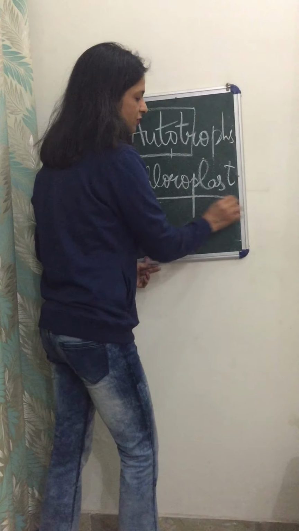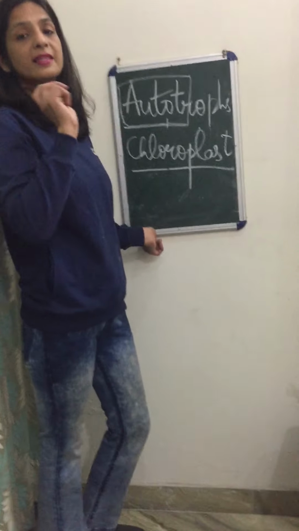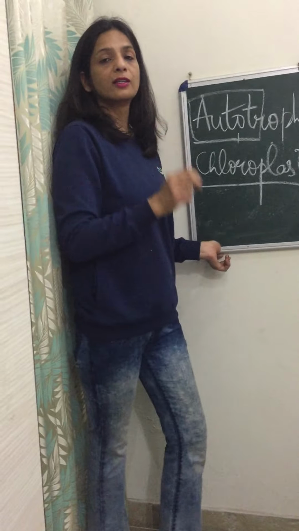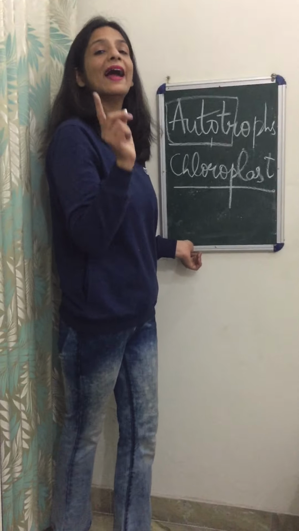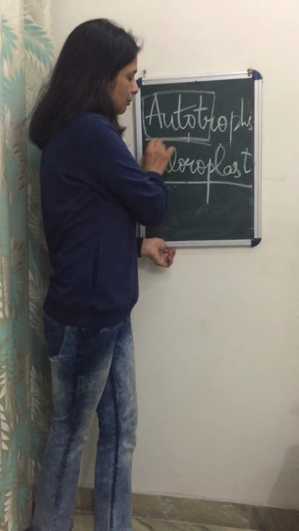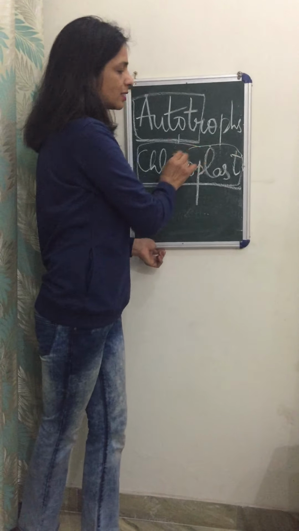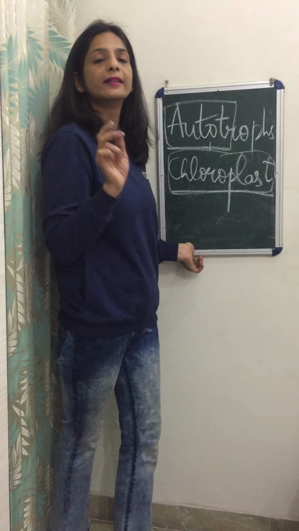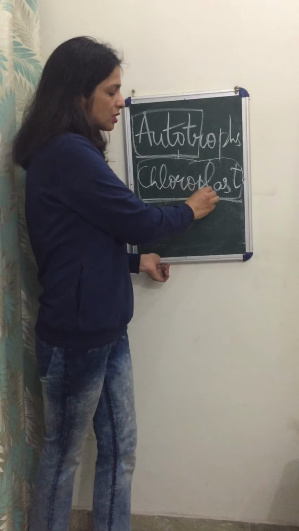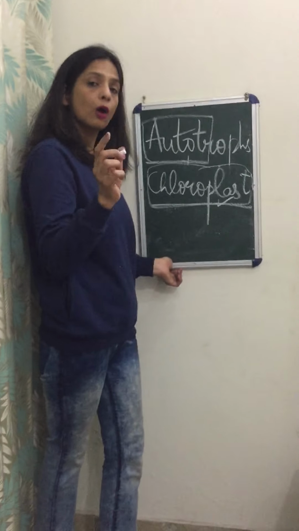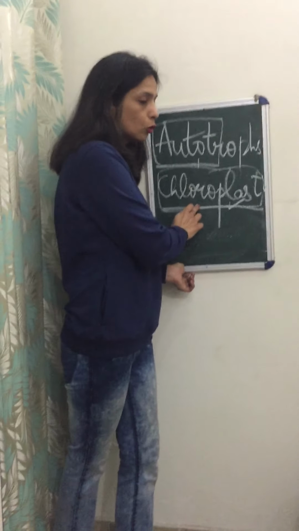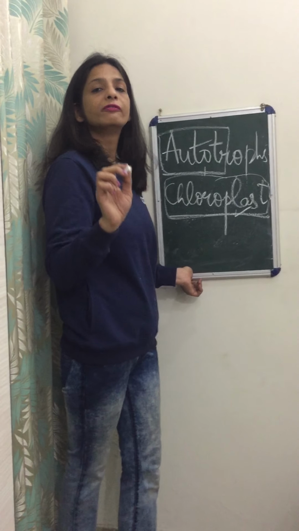Remember this chloroplast, we have discussed this chloroplast in class 9th also. In class 9th, in the chapter Fundamental Unit of Life, we discussed the cells and their cell organelles. So if you remember, the chloroplast is the cell organelle which is present only in the plant cell and helps in the process of photosynthesis. Now you must remember that chloroplast is the site of photosynthesis.